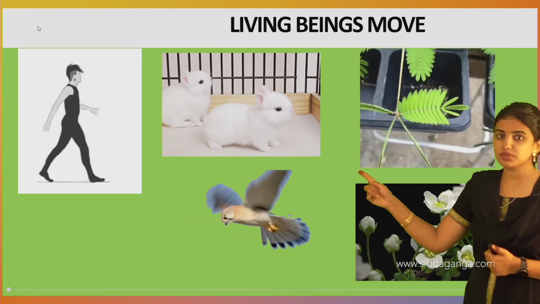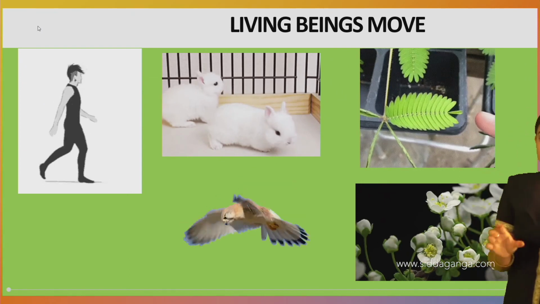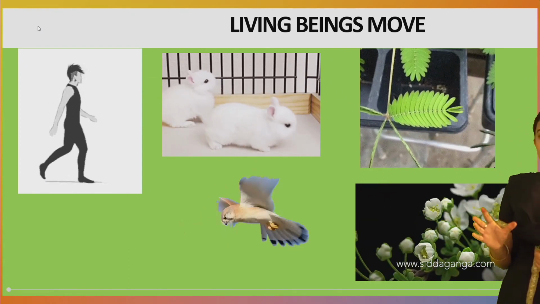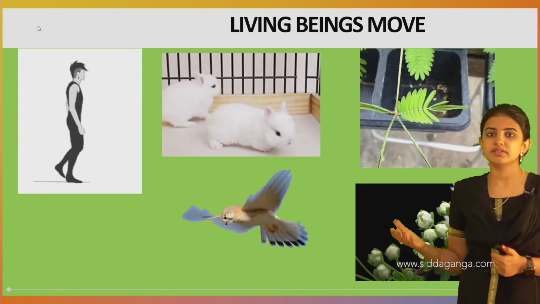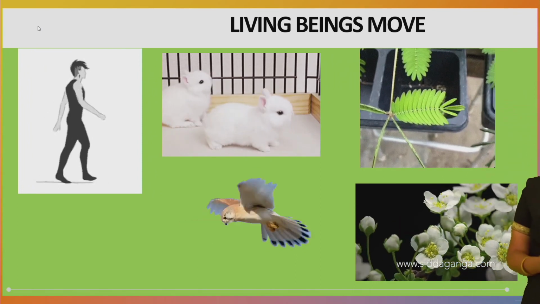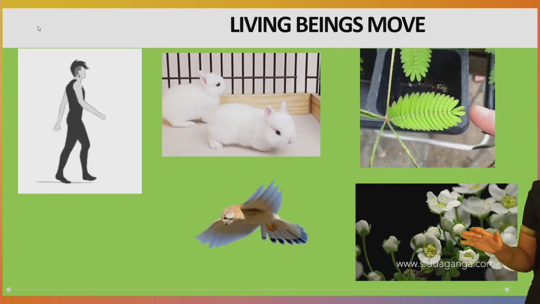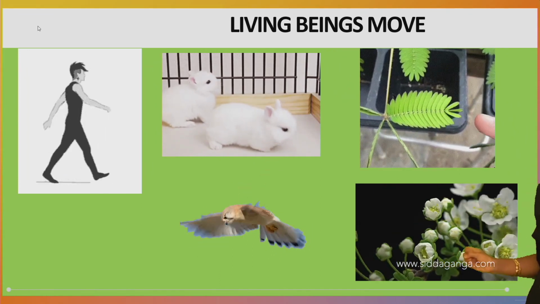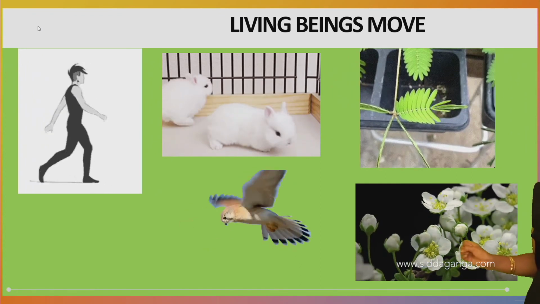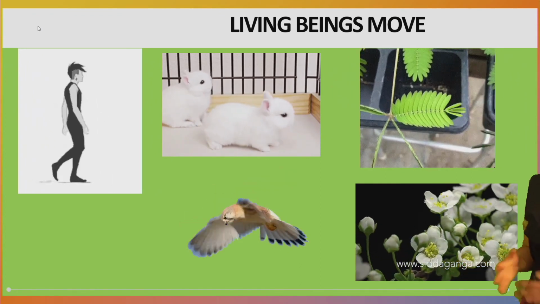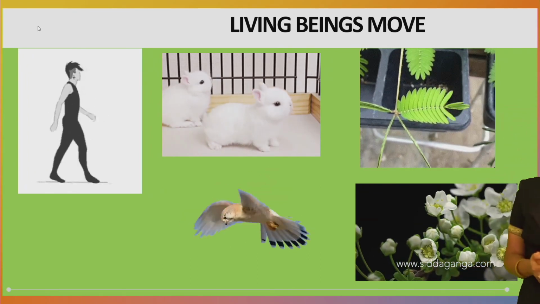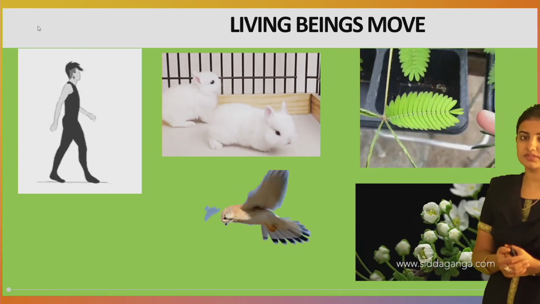For example, touch me not plants. When we touch, it will fold its leaves, and after some time it will open again, and this is an example of movement. The birds move by flying in the air, and some flowers bloom at sunset and sunrise. It is one of the characteristic features of living things.